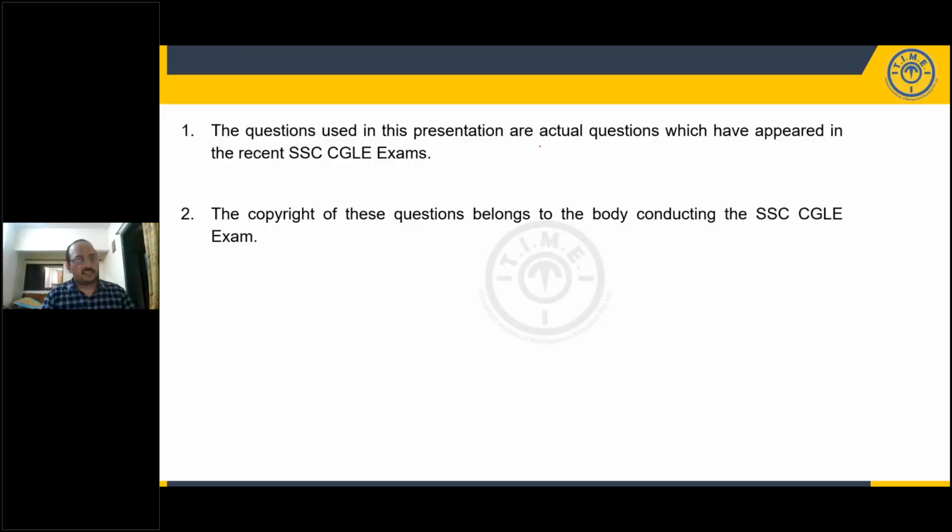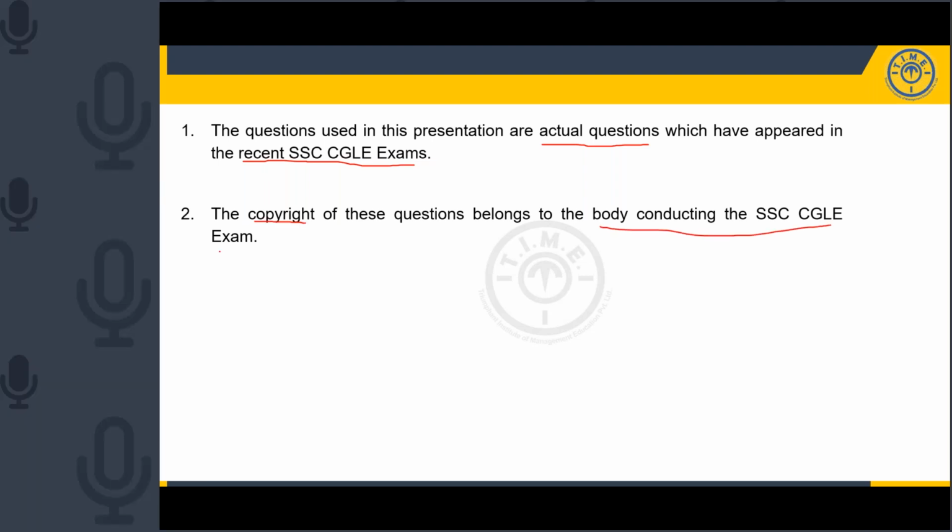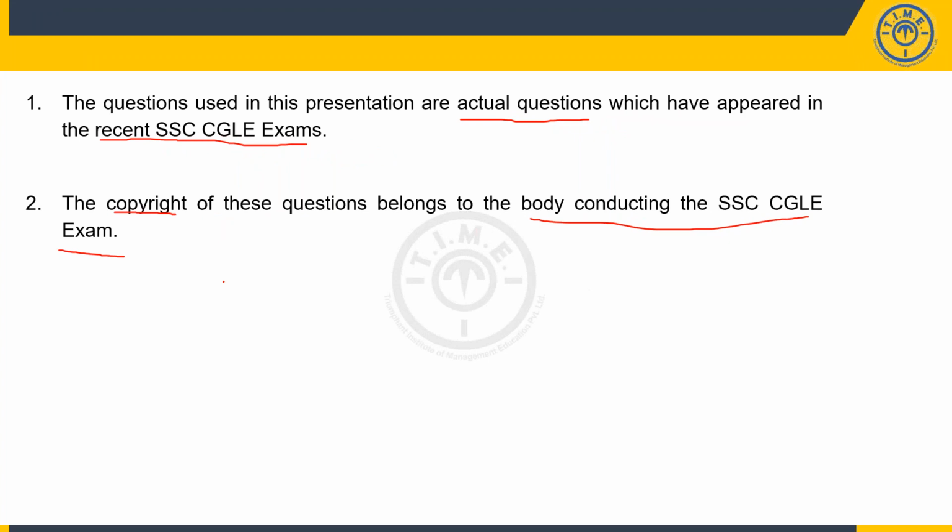The questions used in this presentation are actual questions which have appeared in recent SSC CGLE exams. These questions appeared very recently, and we have picked up those questions. The copyright of these belongs to the body conducting the SSC CGLE exam. This session is going to be part one of direct indirect speech. After some time, we'll also have a part two handout wherein we'll discuss some more questions. Today we'll be doing around 20, and in the next handout, we'll be doing 20 more.